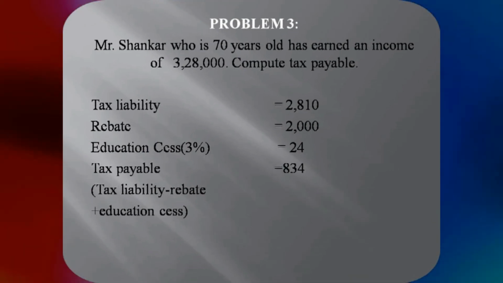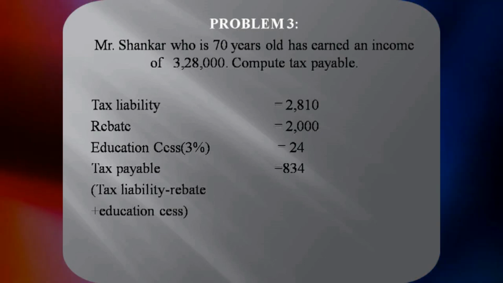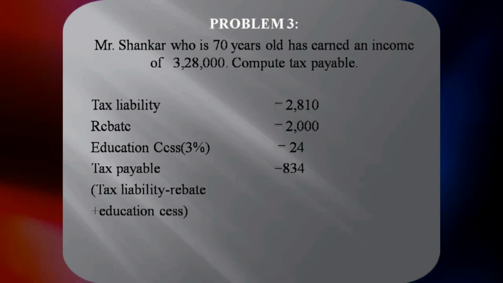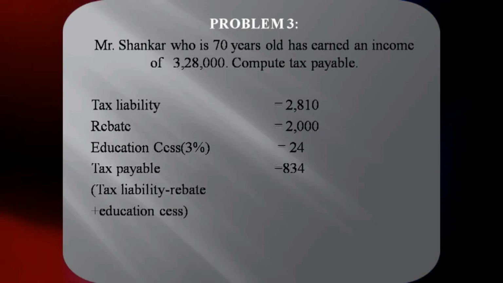3,28,100. That is, see the third problem I have given. Mr. Shankar, who is 70 years old, has earned an income of 3,28,100. What is the tax payable? So his age is 70 years. So he also, first 3 lakh rupees, there is no tax. Next 28,100, he has to pay tax. Net income is 3,28,100. The age of the assessee is 70 years. So up to 3 lakh rupees, he need not pay tax. For the next 28,100, 10% is payable, that is 2,810 rupees.